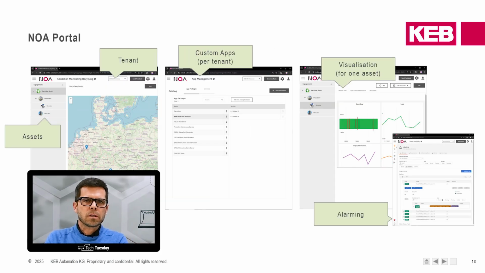Yeah, additionally to the standard apps that we provide and that you have seen, you can add custom apps per tenant. So if you have some special logic, some database where you want to store your local data externally, you can configure these apps here and deploy them. Everything is based on a microservice architecture, so these will be deployed as single services and Docker containers to the edge and run there and do their specific purpose.